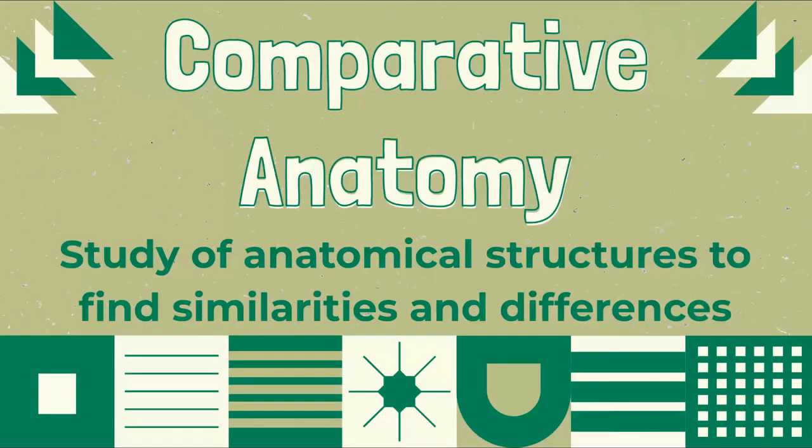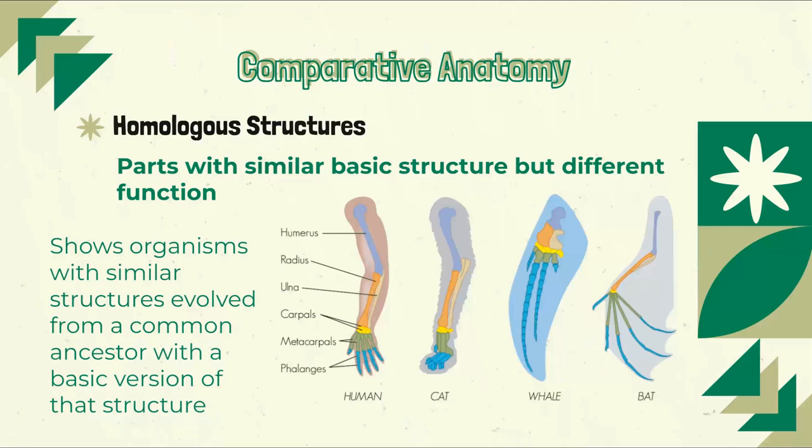Another line of evidence used in studying evolution is comparative anatomy. In comparative anatomy, we are looking at anatomical structures to find similarities and differences. One of the structures that we can look at is called homologous structures. Homologous structures refers to parts with similar basic structures but different functions.